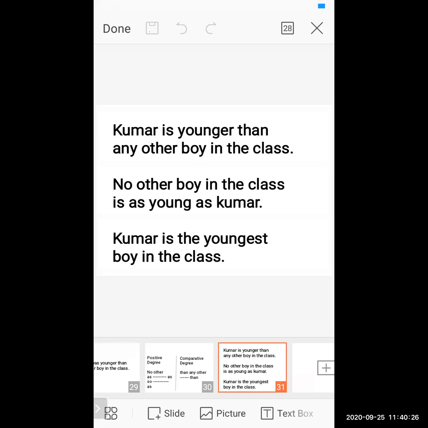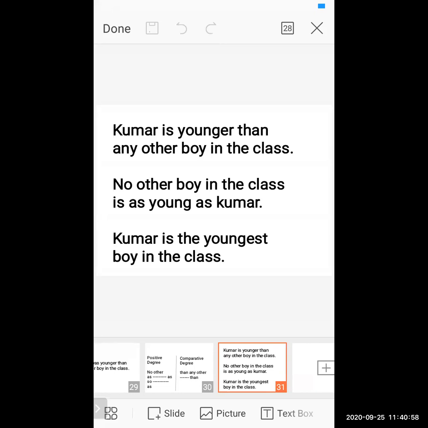Suppose this is an example I'm taking. Young comes under the positive. What will be the comparative of young? Younger. What will be the superlative of young? Youngest. Okay, so how does the sequence go? Young, younger, youngest. If I take another word, tall: tall, taller, tallest.